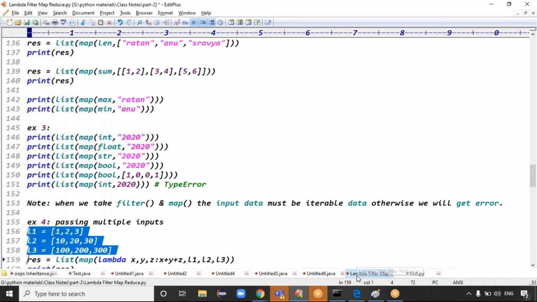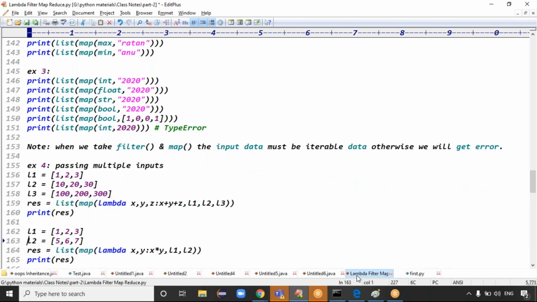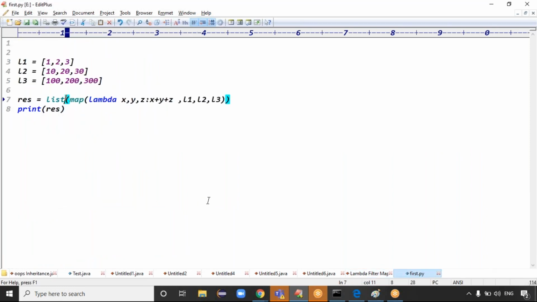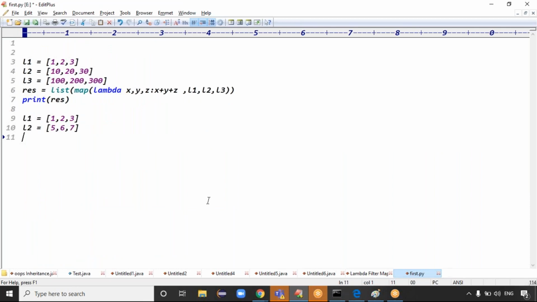Guys, are you clear now? So I'm doing multiplication. Yes, guys, I want to do the multiplication of these 2 list elements. If you want to do the multiplication of these 2 lists, what does the code look like? Multiplication of these 2 lists means map of how many inputs, guys? L1 comma L2, 2 inputs are there. Then here we have to make the lambda expression, lambda colon. Guys, how many arguments do we have to take now?